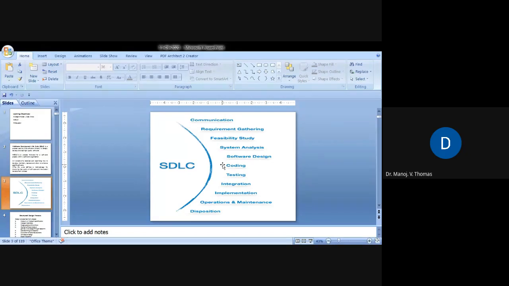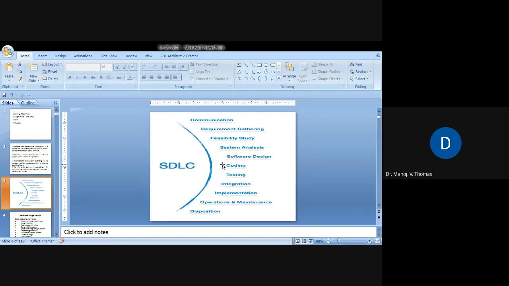It is the process used in the software industry to develop high quality software. So our subject is design and engineering. So this is the process of designing a good quality software, or we can say this is the structured design process employed in software industry. So what are the various fields there? In these fields, you can relate to the various phases or various stages in the design process. Okay, the design process we have seen. So this software development life cycle, briefly I will touch upon all of them.